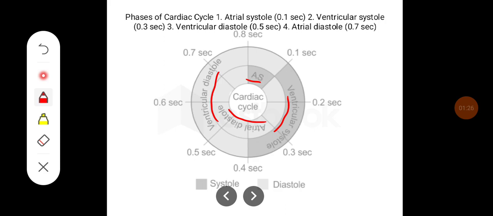0.5 seconds. Ventricular systole again consists of different phases. It includes the isovolumetric contraction phase, rapid ejection phase, slow ejection phase, then protodiastole, isovolumetric relaxation phase, first rapid filling phase, diastasis, and last rapid filling phase, which corresponds with atrial systole.